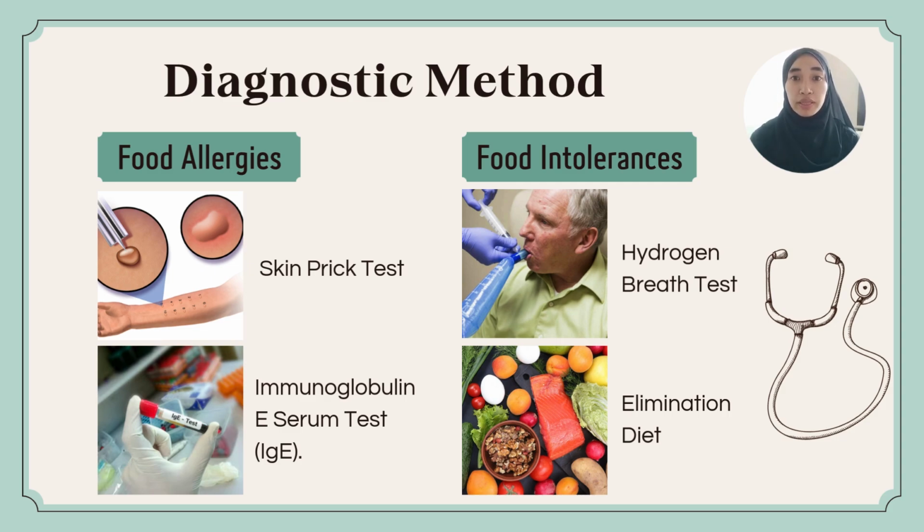For diagnostic methods of food intolerance, there is the hydrogen breath test and the elimination diet. First, the hydrogen breath test is used to diagnose food intolerance, especially lactose or fructose intolerance. After consuming a specific sugar solution, the patient's breath is analyzed for hydrogen levels. High hydrogen levels indicate improper digestion, as undigested sugars ferment in the gut, producing hydrogen gas. This non-invasive test helps pinpoint intolerances effectively.